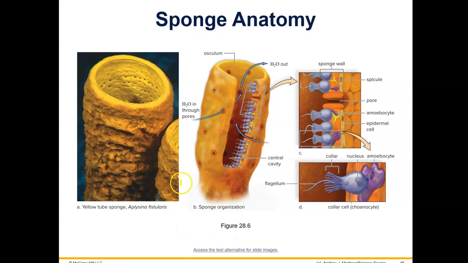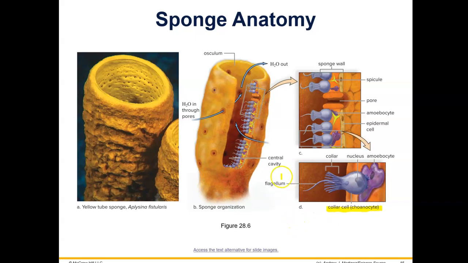Here's a picture of a yellow tube sponge, and you can see that big opening is called the osculum. And what happens is water goes, we can look at picture B, water goes in through the pores and out through the osculum, and then inside of the body, there are those choanoflagellates and/or choanocytes. They're called choanoflagellates if they're protozoans, and then they're called choanocytes or collar cells in the sponge.